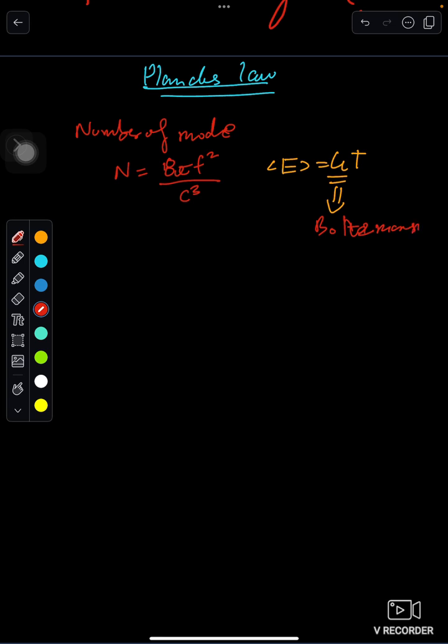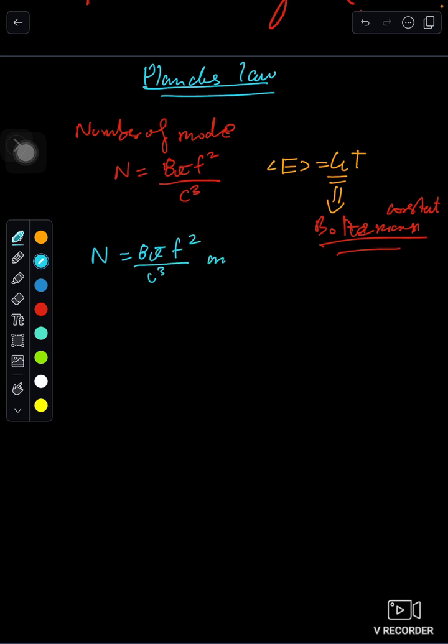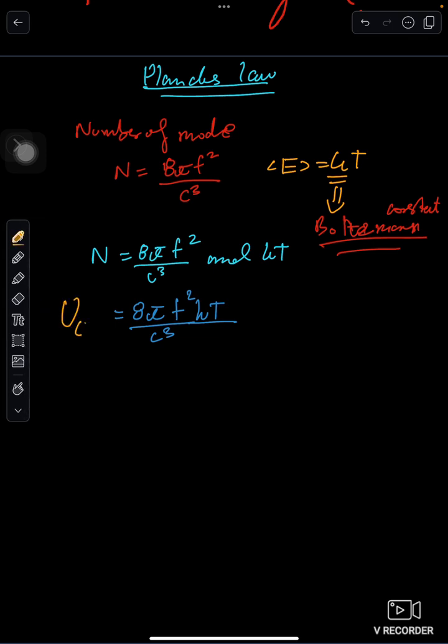So when they integrated n equal to 8 pi f square over c square with kT, the answer was 8 pi f square over c square kT. This is what they got: the energy density in terms of frequency and temperature.